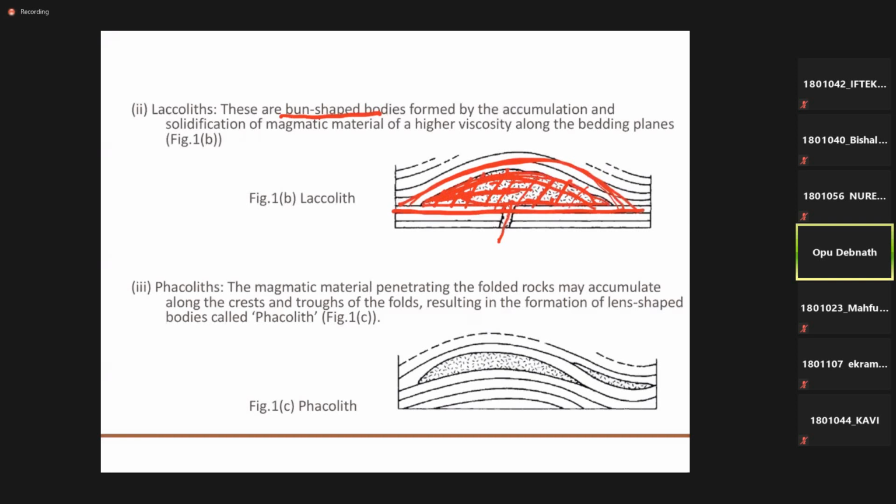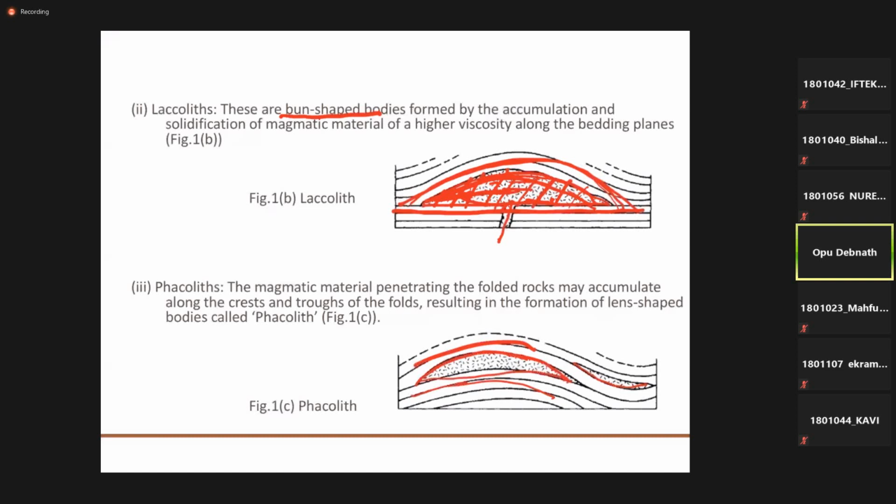And next one is the phacolith. Phacoliths form when magmatic materials penetrate folded rocks and accumulate along the crest and trough. That means this is the crest, this is the trough. Two conditions may occur. Both are bends, and along these two beds there is a small gap.